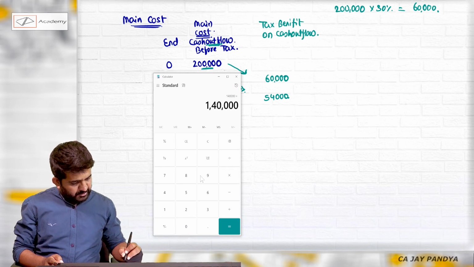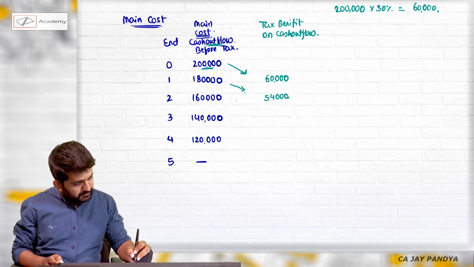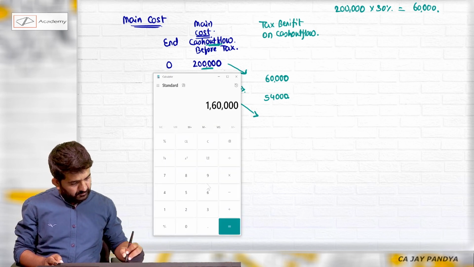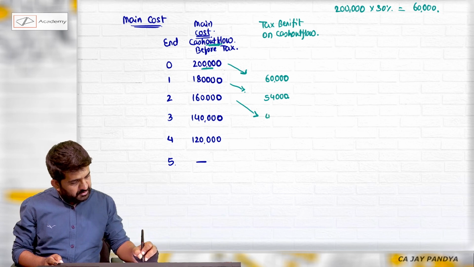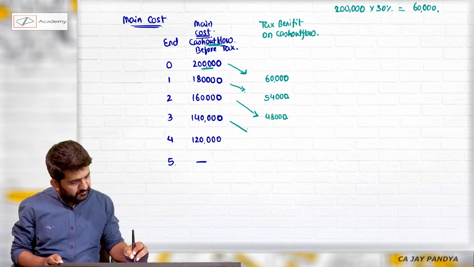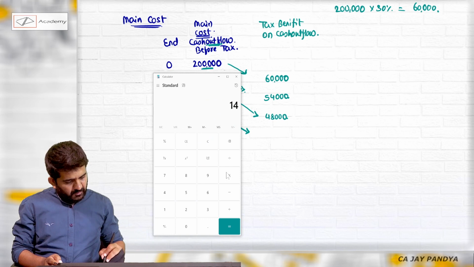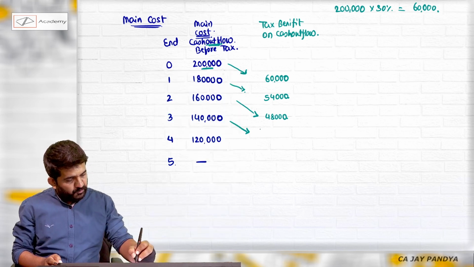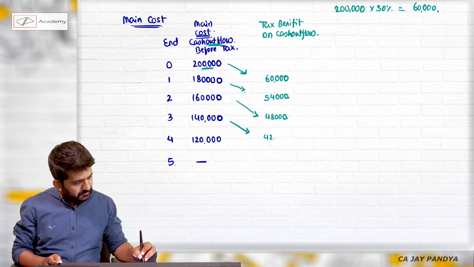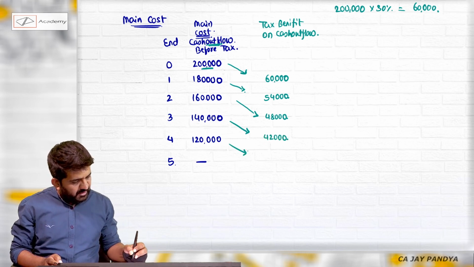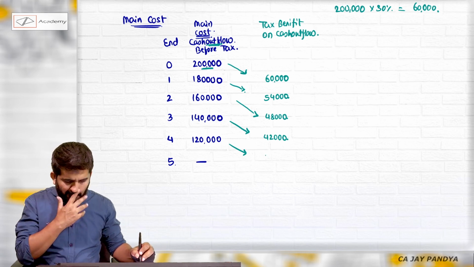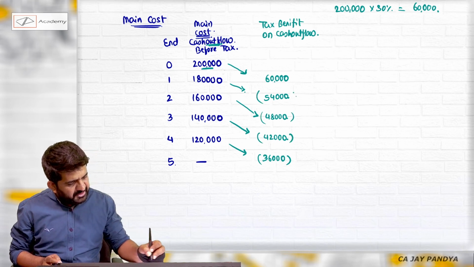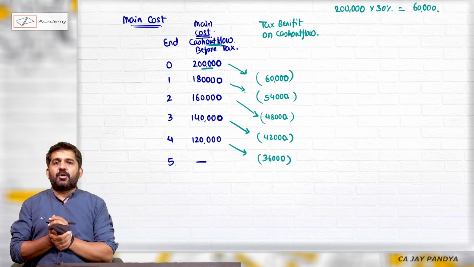Sorry, 1,60,000 into 0.3 will be 48,000. 1,40,000 multiplied by 0.3 is 42,000, and 1,20,000 into 30% will be 36,000. These are my tax benefit. I am considering cost, so benefit I am writing in negative.